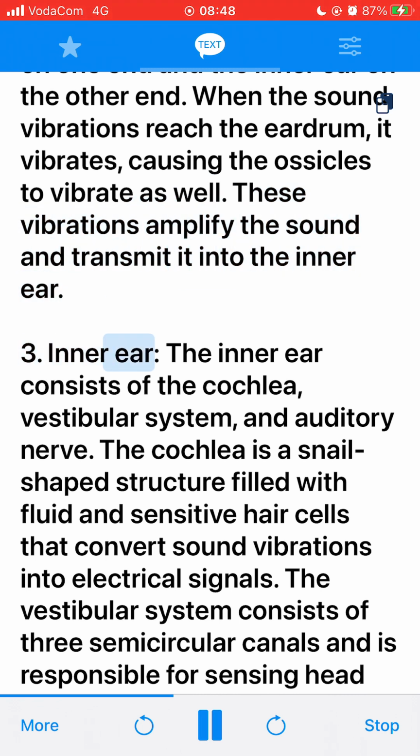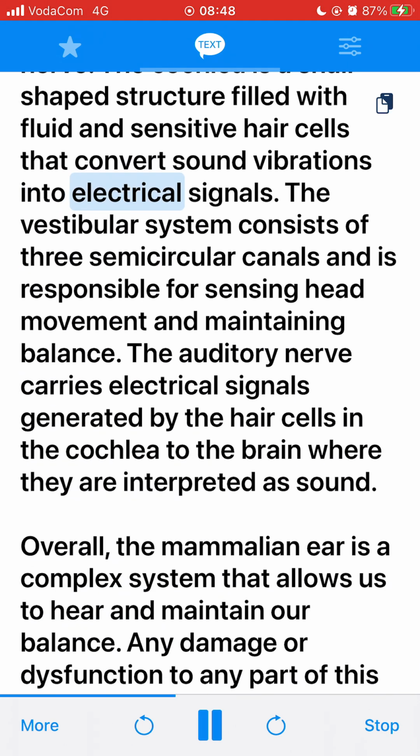3. Inner ear. The inner ear consists of the cochlea, vestibular system, and auditory nerve. The cochlea is a snail-shaped structure filled with fluid and sensitive hair cells that convert sound vibrations into electrical signals. The vestibular system consists of 3 semicircular canals and is responsible for sensing head movement and maintaining balance.